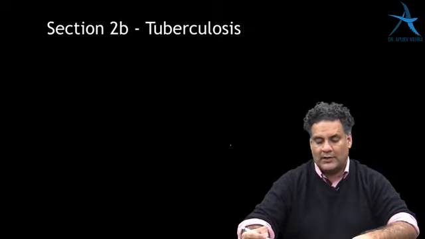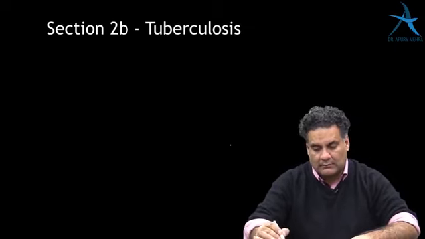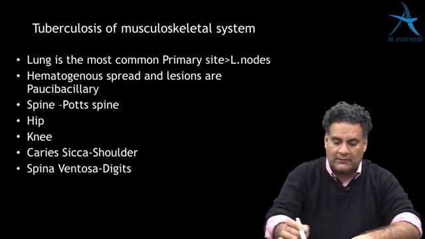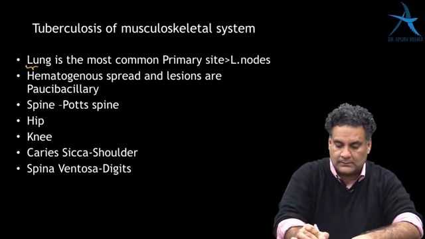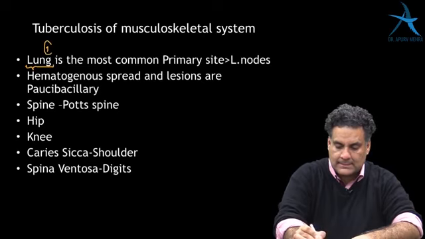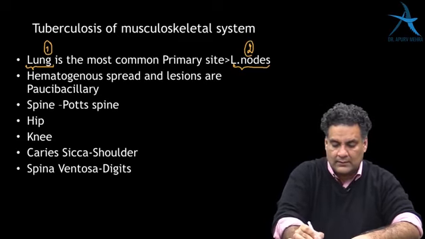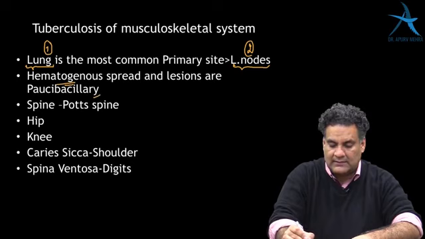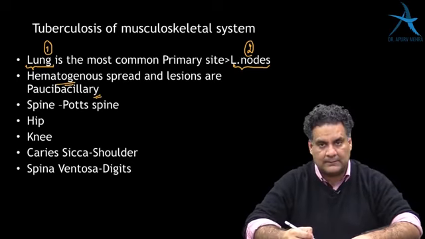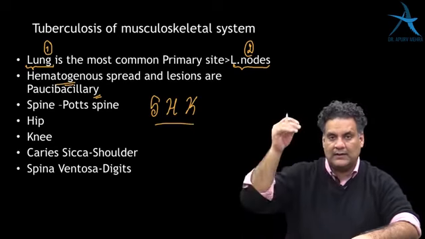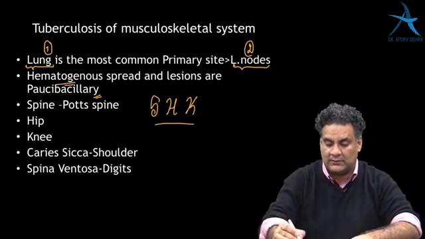Bone and joint tuberculosis. Bone and joint tuberculosis is usually secondary. It will come from the lungs. Second common site is lymph nodes. Comes through the blood, and it is difficult to isolate the bacilli. The order of involvement is SRK, Shah Rukh Khan, SHK, spine, hip, knee. As you go from top to bottom, the incidence goes down.